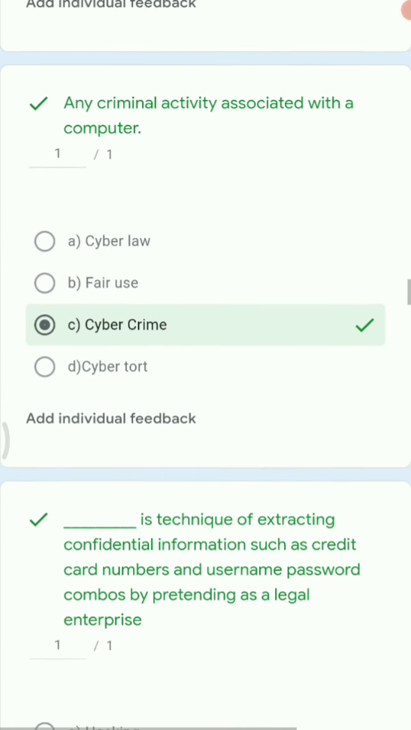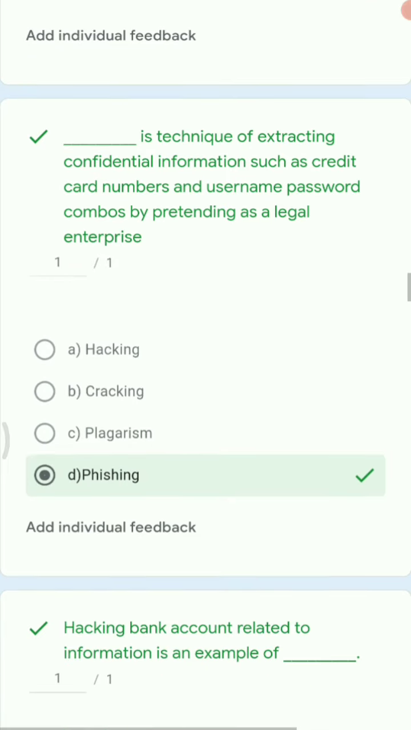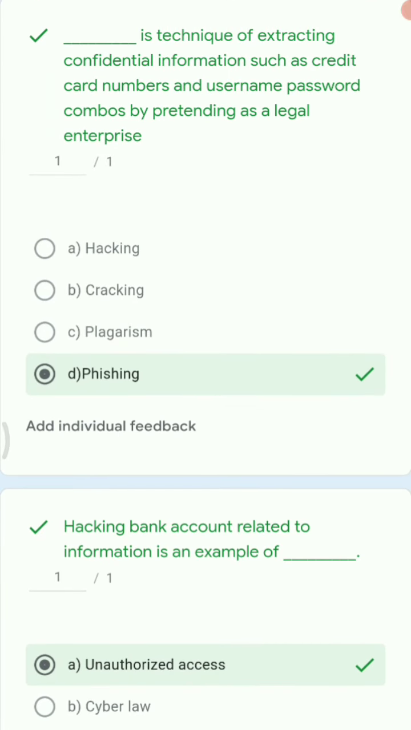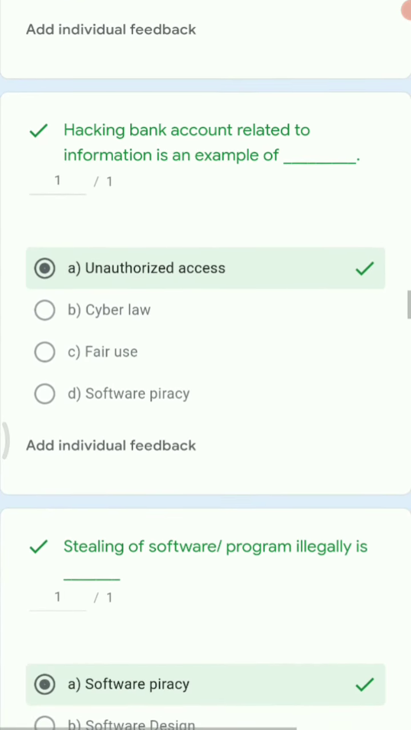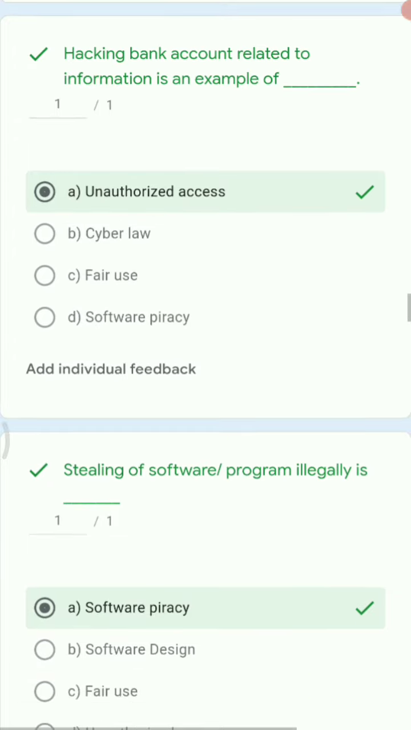Next, any criminal activity associated with a computer. So any type of crime which is done with the help of computer is called as cybercrime. Next, dash is a technique of extracting confidential information such as credit card numbers, username, password, combos by pretending as a legal. So here the answer is phishing. Next, hacking bank account related information is an example of dash. So it is nothing but unauthorized access.